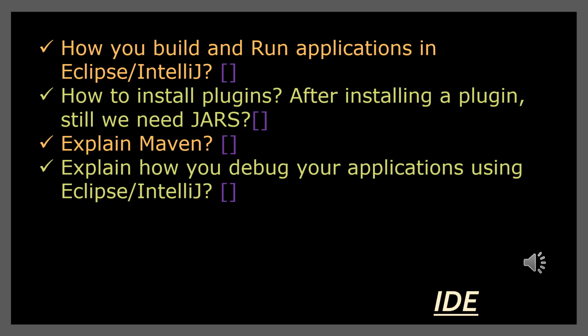Explain Maven. Maven is an automation support. When we define everything in the pom.xml, all the jars are automatically downloaded and the build is taken control of by Maven, and it is the opposite of Ant.